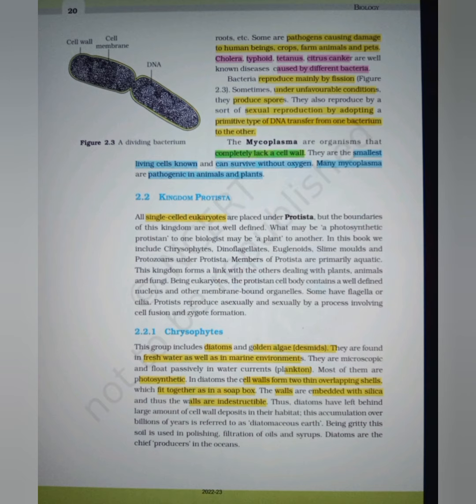In diatoms, the cell walls form two thin overlapping shells which fit together as in a soap box. The walls are embedded with silica and thus the walls are indestructible. Thus, diatoms have left behind a large amount of cell wall deposits in their habitat. This accumulation over billions of years is referred to as diatomaceous earth. Being gritty, the soil is used in polishing, filtration of oils and syrups. Diatoms are the chief producers in the oceans.